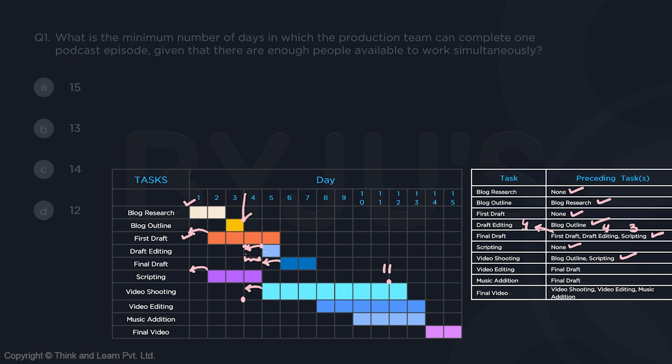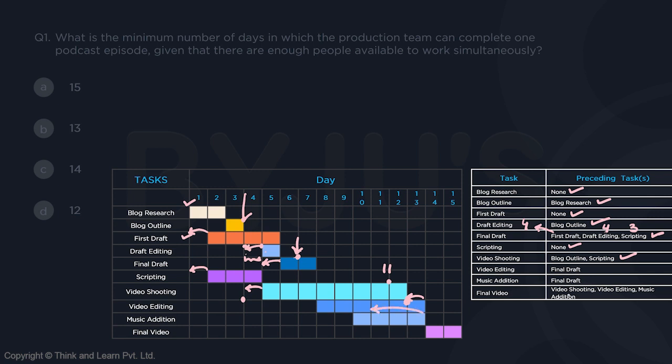Video editing. Video editing is basically requiring final draft before that. We know that final draft can be completed on day 6 because it started from the end of day 4. So it will be completed on day 6. So that means video editing can start on day 6. If it can start on day 6 and it takes a total of 6 days, so it can be completed a day before, that is at the end of 12 days. Here video editing can be completed. Similarly, music edition, which takes only 4 days, it can be completed way before that.